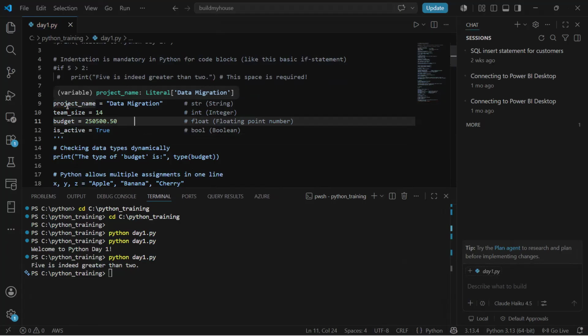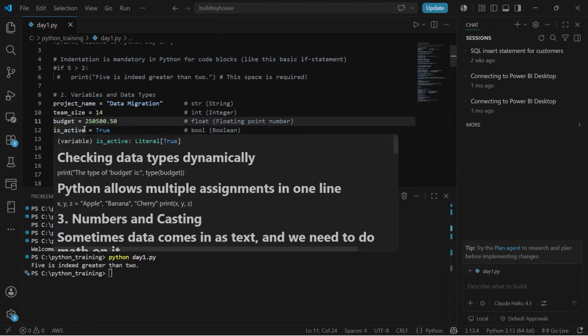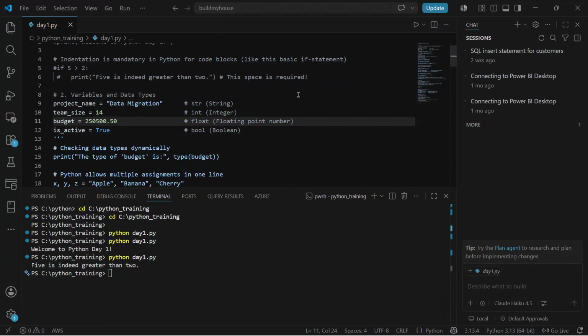So project name is my variable, team size is my variable, budget is my variable, and is active is also my variable. The good thing about Python is you don't have to define the data type at the beginning itself. On the go, you can assign the data type and change it. Now if you see project name, this has text, strings.